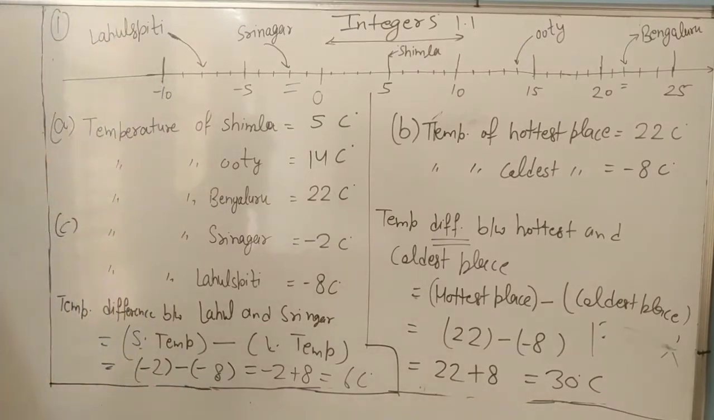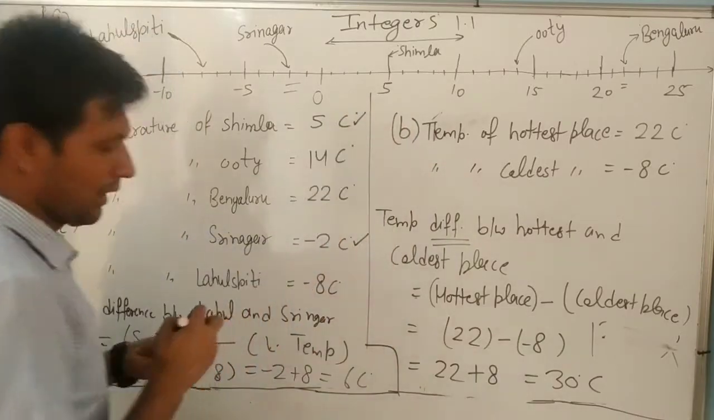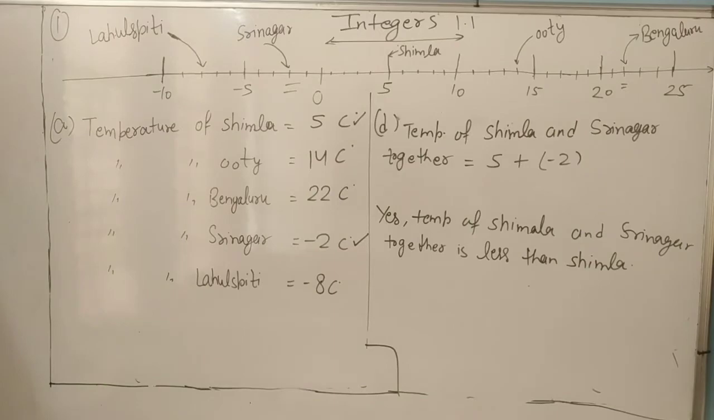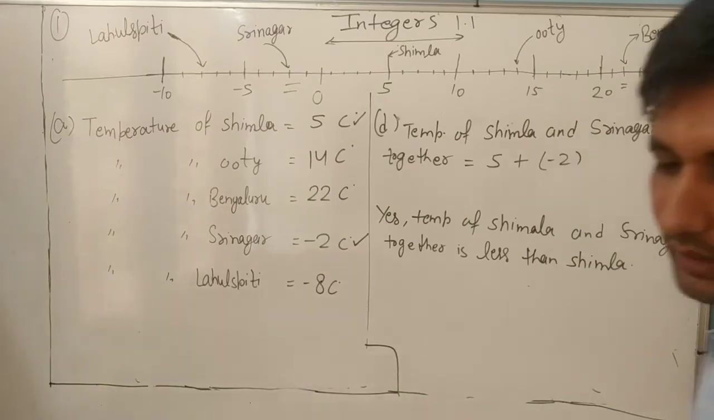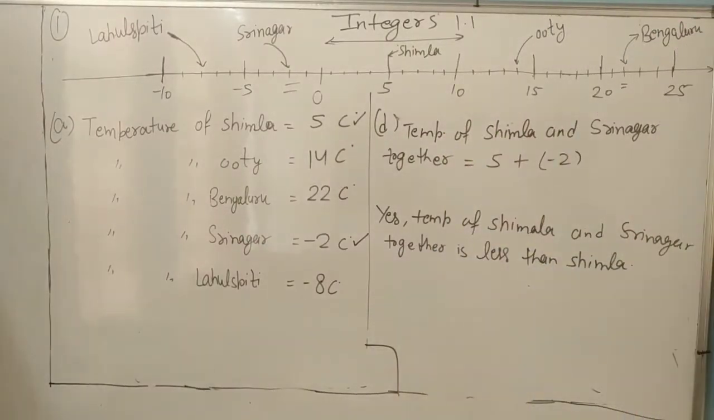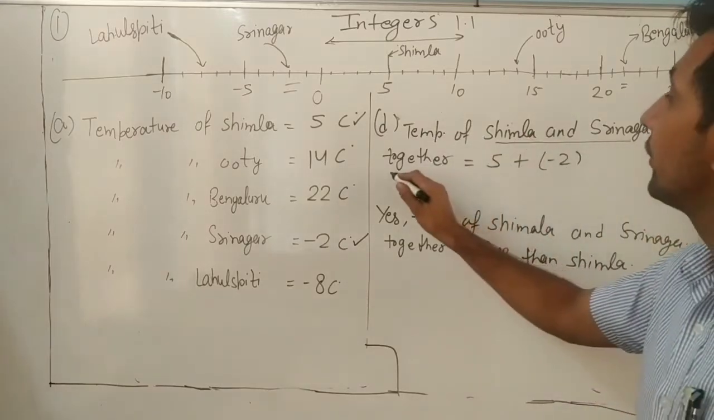Can we say temperature of Srinagar and Simla taken together is less than temperature at Simla? Note down it please. So now we will do D part. Look at now D part. What is given? We have to find, can we say temperature of Srinagar and Simla taken together is less than Simla? So first we will find temperature of Simla and Srinagar together.